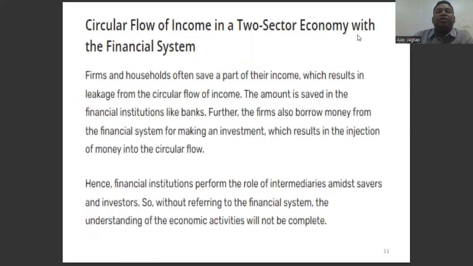Circular flow in income in the two sectors with the financial sector. The firms and households save part of their income, which results in a leakage of the circular flow in income. The more the amount is saved, the more firms benefit from leverage.